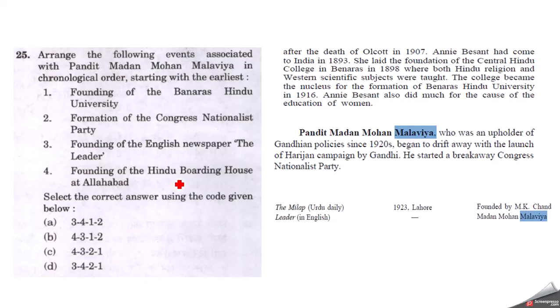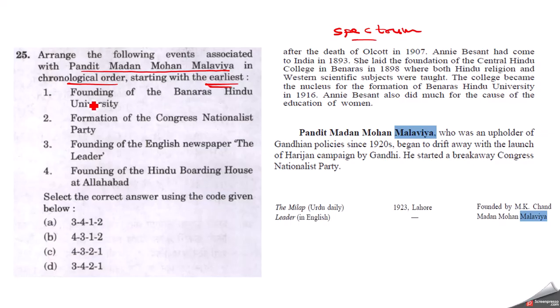Moving on, let us see the next question. Arrange the following events associated with Pandit Madan Mohan Malviya in chronological order, starting with the earliest. Now, again, a few things you will find in Spectrum, but a few things you will not find anywhere. It is a completely in-depth question. If you have read it, only then you will be able to solve it.